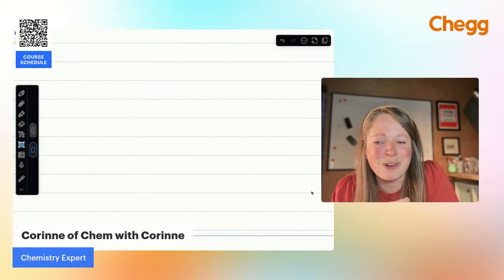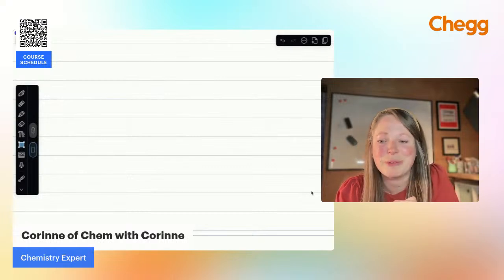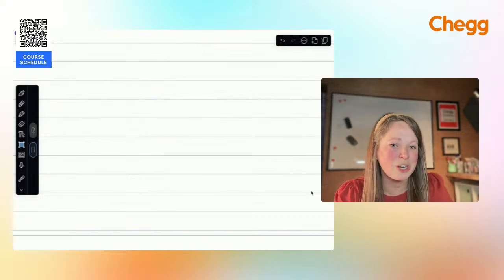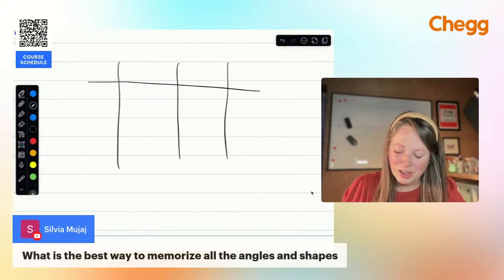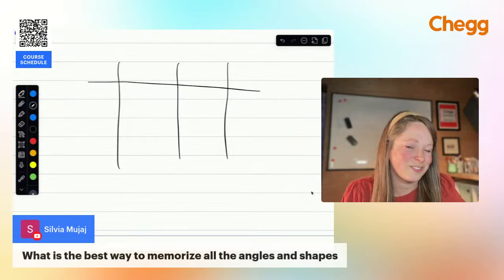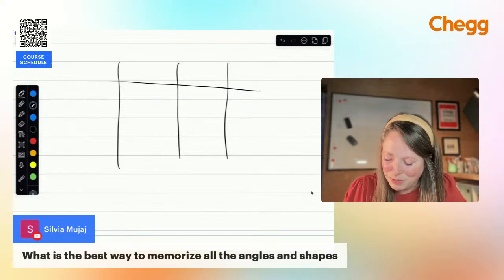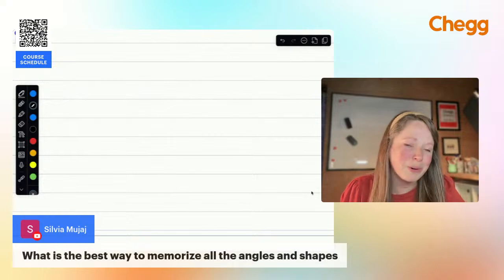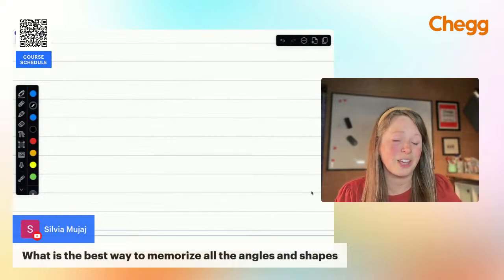What's the best way to memorize all the angles and shapes? That's a great question. So it looks like that one came in from YouTube. The best way to memorize them, and unfortunately, there aren't too many things you have to memorize in chemistry, but just taking the time to draw out a diagram, right, with examples of each, count the lone pairs, and then just memorize it. The more you're exposed to it, then really there aren't too many. Even if you're doing the expanded octet, right, you only have like 8 conformations to remember, and just practice with that. For most classes, you don't really have to know the bond angles.